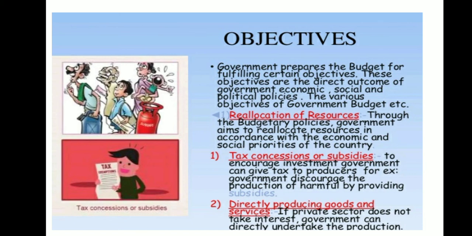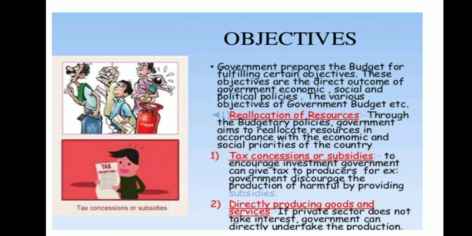To encourage investment, the government can give tax reduction to the producer. That is, for example, the government discourages the production of harmful goods, and provides subsidies. Now let us understand, in order to promote cottage industry and small scale industries, the government provides subsidies, right, so that their trade can be increased.